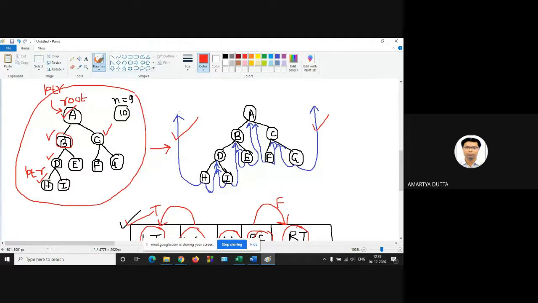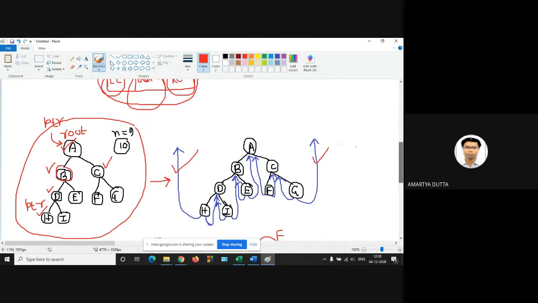Every two-way threaded binary tree has two dangling pointers, right? Is it clear? Yes, sir. Then you have to combine these two dangling pointers in a root.